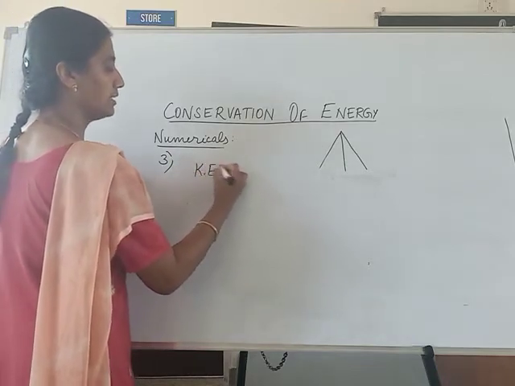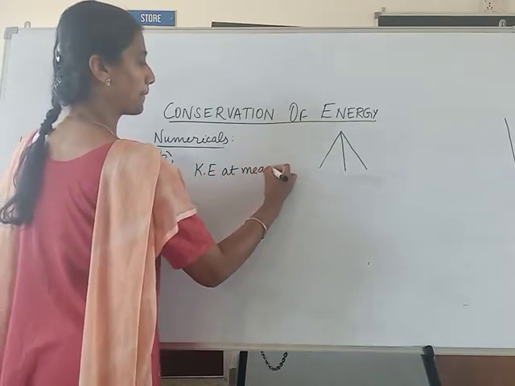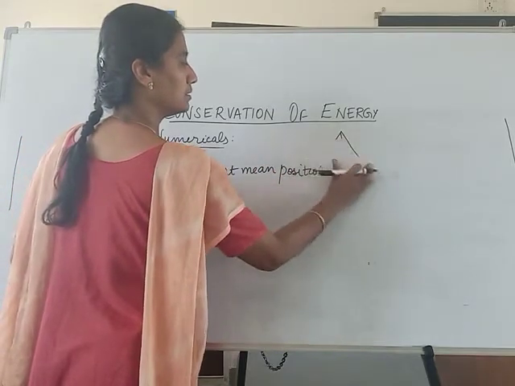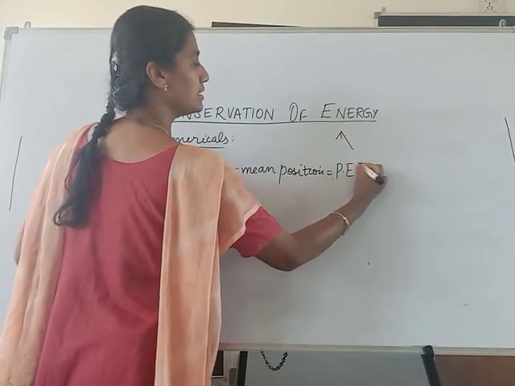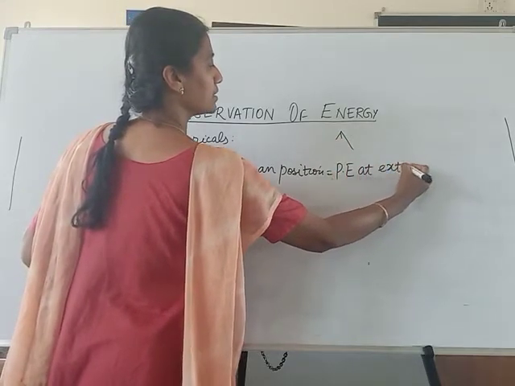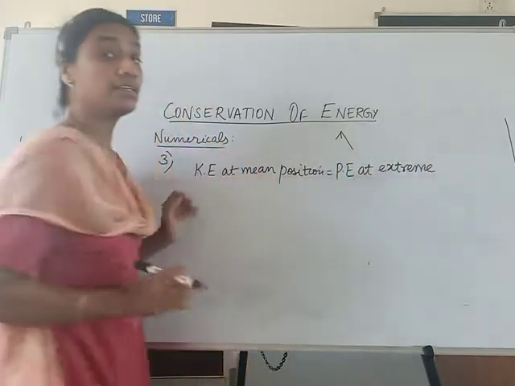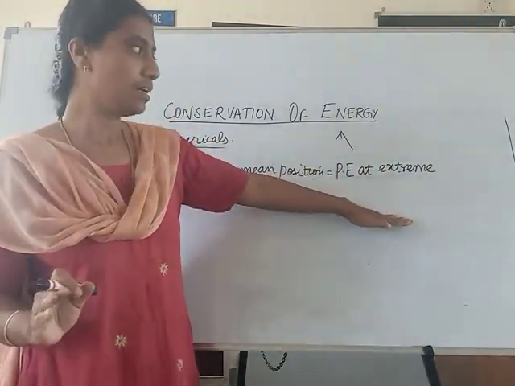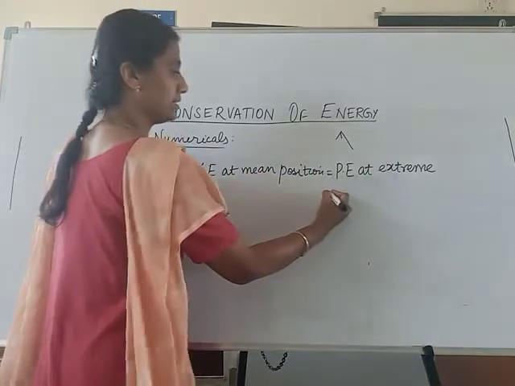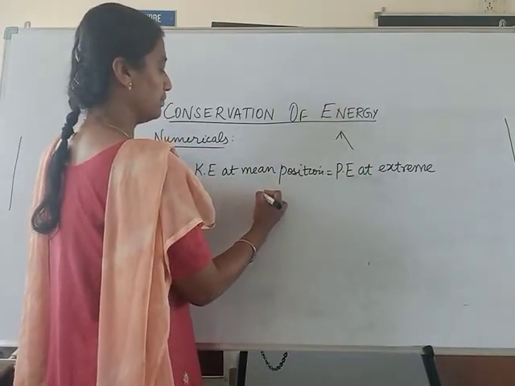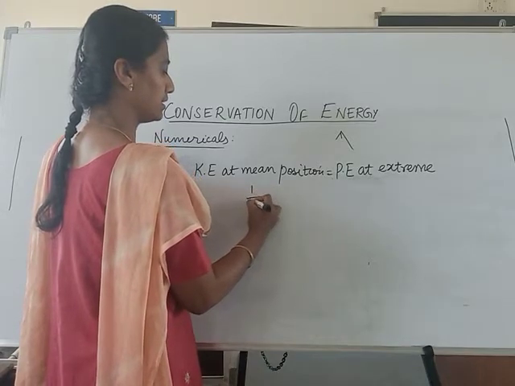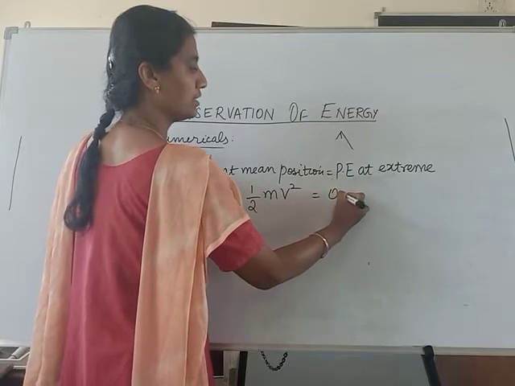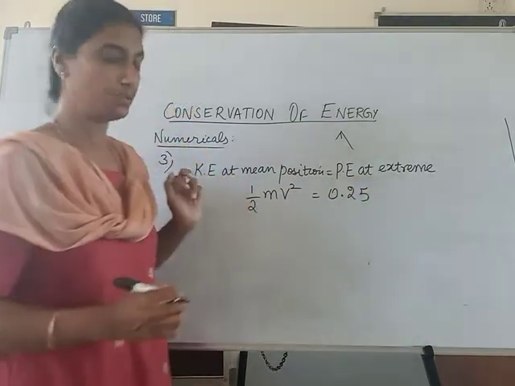Kinetic energy at the mean position is equal to potential energy at the extreme position. Nothing is mentioned about the loss of energy, so we assume the whole energy is converted. So the kinetic energy at the mean position we have to find, and the potential energy at the extreme position we found just now, 0.25.